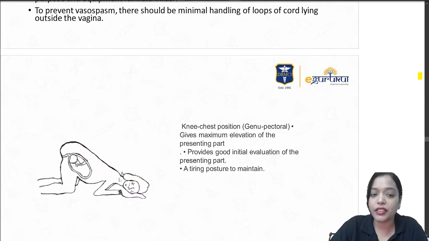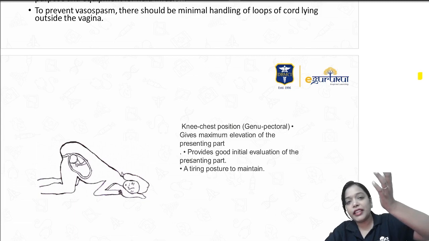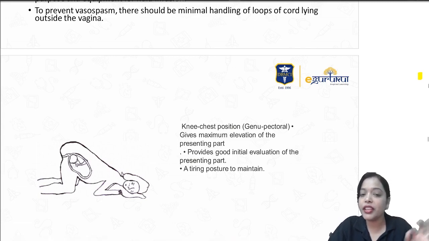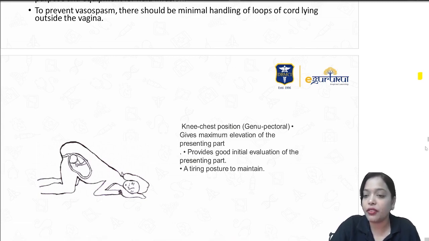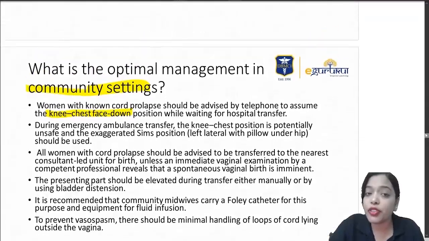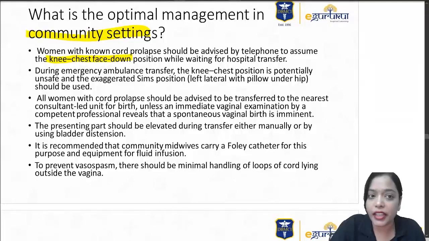So this is the knee chest face down position. What happens by this is it gives maximum elevation of the presenting part. As the presenting part is elevated, it will not compress the cord. This is the quickest initial thing she can do. So a change in position is the first thing we can do whenever the patient is in the community setting.